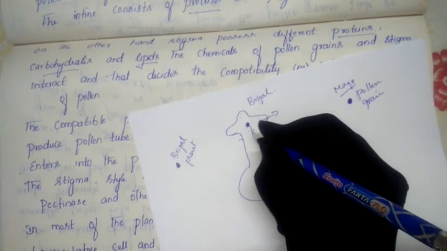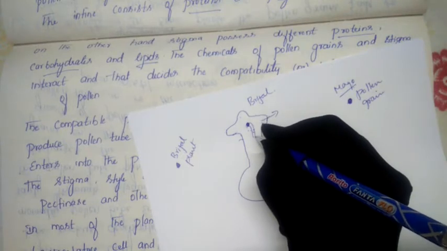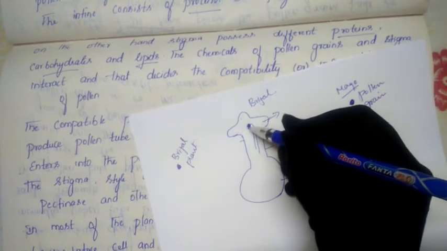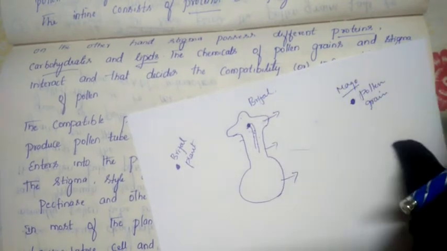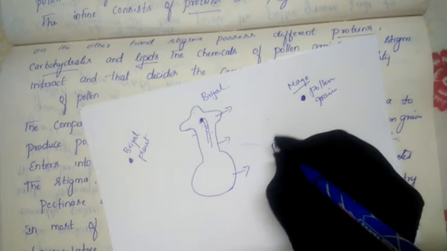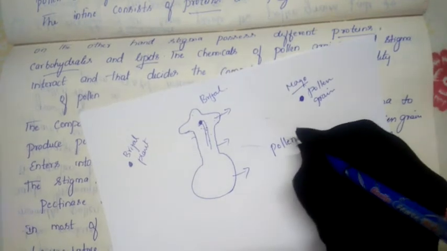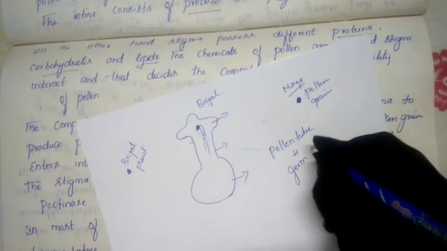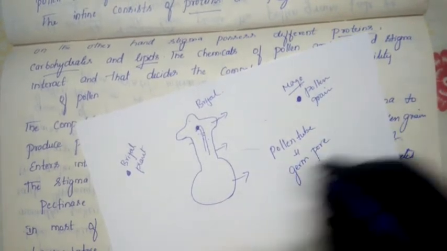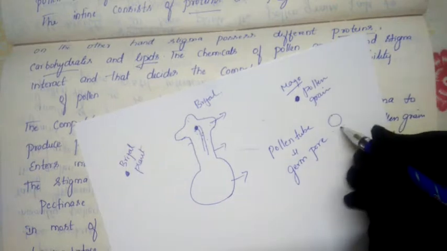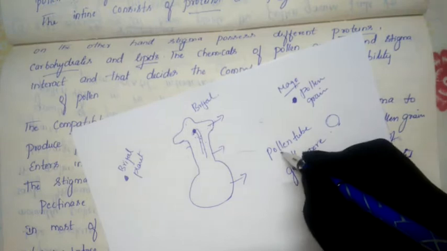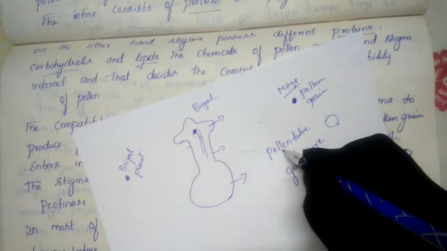The pollen grain will start forming the pollen tube. From where does the pollen tube arise? The pollen tube arises from the germ pore. Remember this: from which place of the pollen grain does the pollen tube arise? From the germ pore of the pollen grain. From that place only the pollen tube arises; from other parts of the pollen grain, it will not arise.